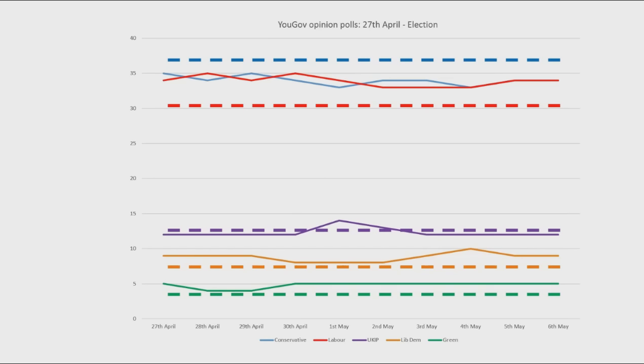So remember, an unbiased estimator is one that on average, as we take the average of a lot of different estimates, gives the correct population parameter. In this case, the average of the opinion polls for the Conservatives is always below the actual results, and the average of the opinion polls for Labour is always above the actual results for Labour.